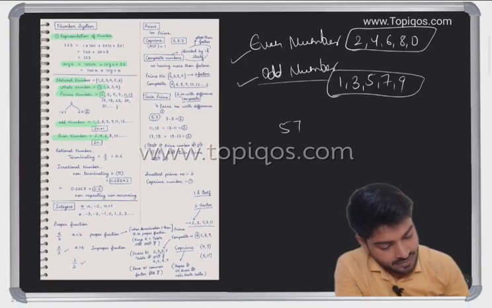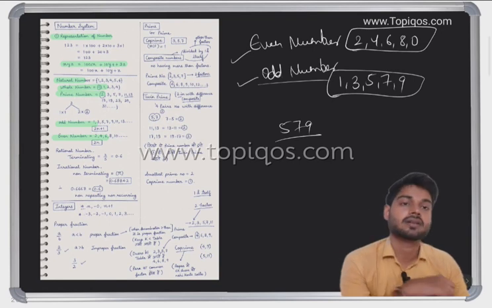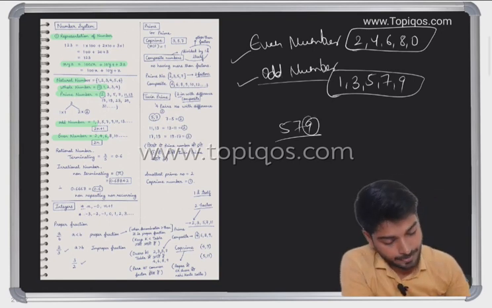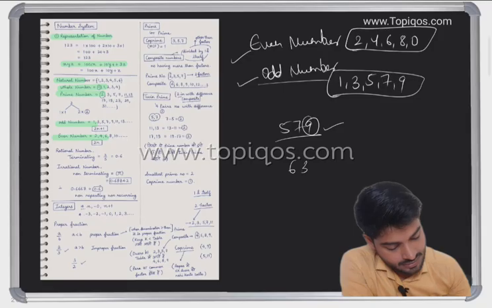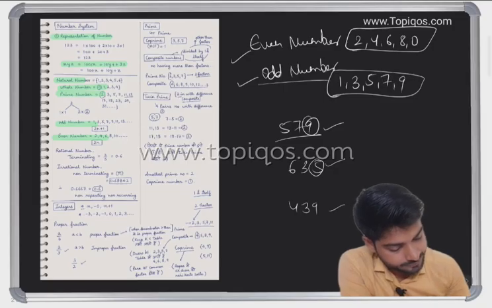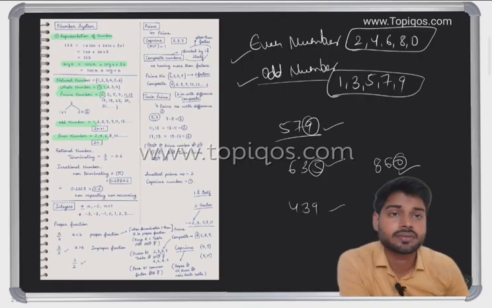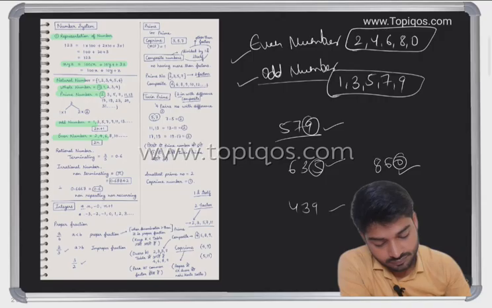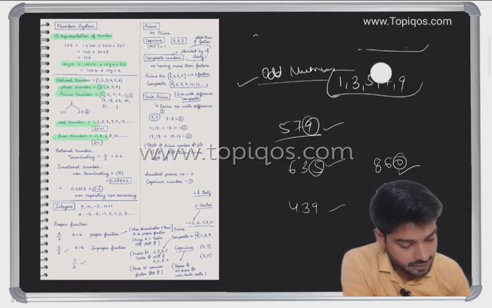For example, 579, is this even or odd? Odd number. 635, odd number. 439, odd number. 860, even number. You just have to check the unit digit. So this is even and this is odd.